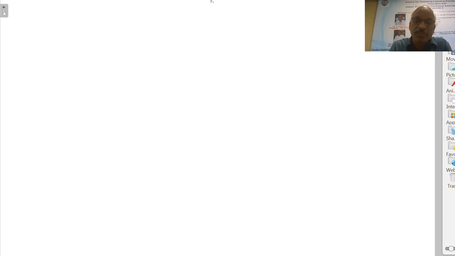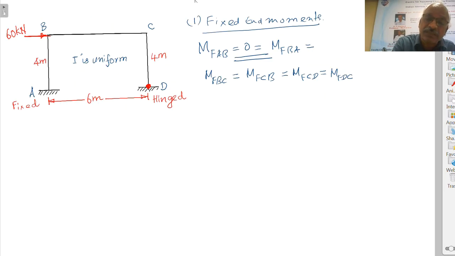So, in this problem, it is clearly given that the frame will sway only to the right because the loading is from left to right. Therefore, column AB and column CD will sway to the right.